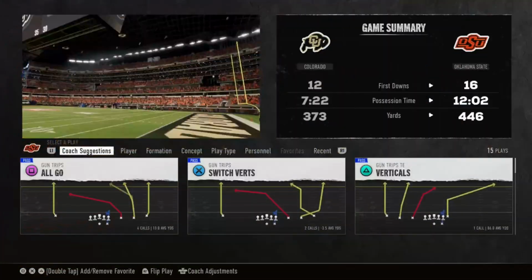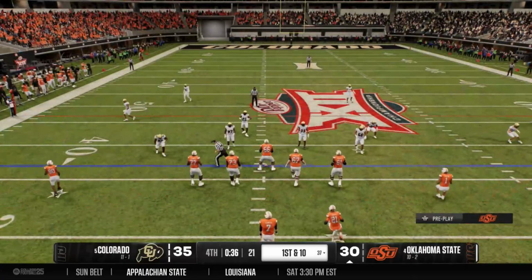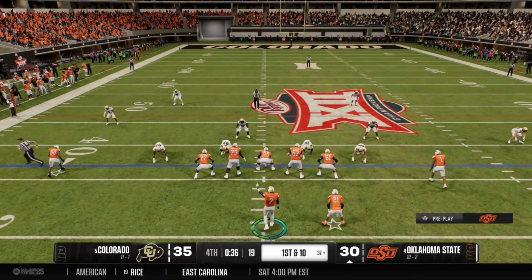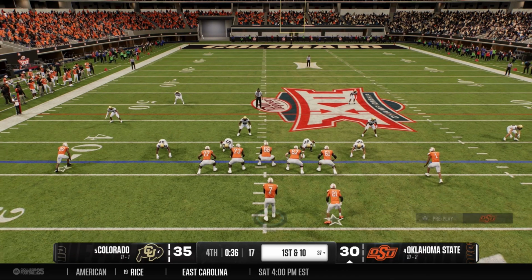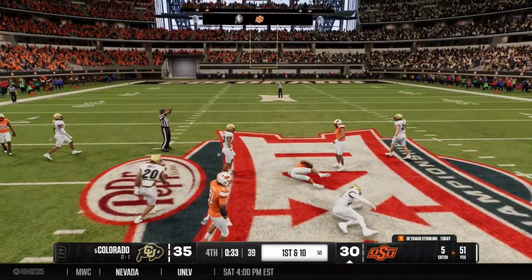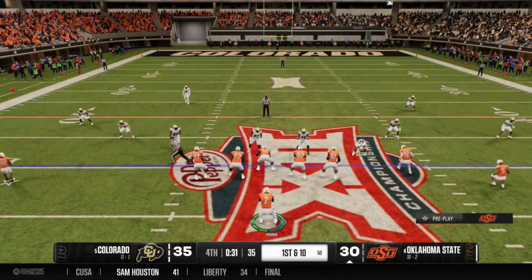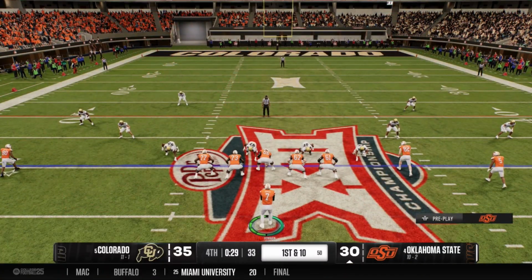We get the ball back with 36 seconds on the clock. We're going all go's here. We got to score a touchdown, but I don't think it's going to happen because Alan Bowman, oh, he does get away from it there. We don't have a timeout. We got to go. We got to go. We don't have a timeout. Come on, boys. Get it going, Alan. Alan, come on.